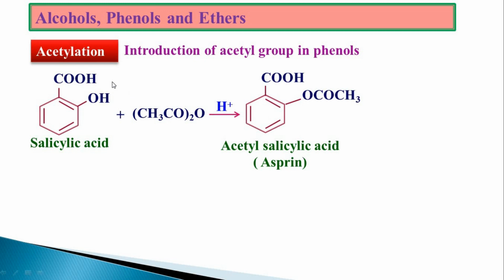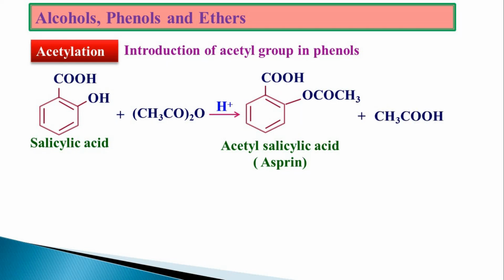This acetylation which is taking place at the OH, that is the acetyl group is added to oxygen, hence it is called O-acetylation. The same type of acetylation will be seen for the amines, where acetylation takes place at nitrogen, hence it is called N-acetylation. In case of phenols or alcohols, it is O-acetylation; in amines, it is N-acetylation.